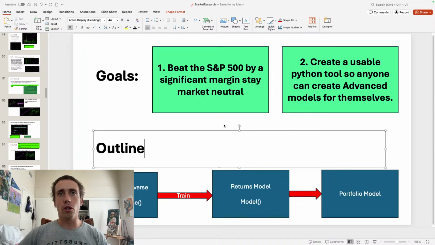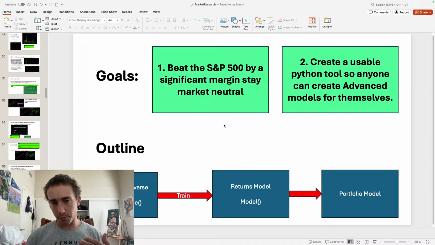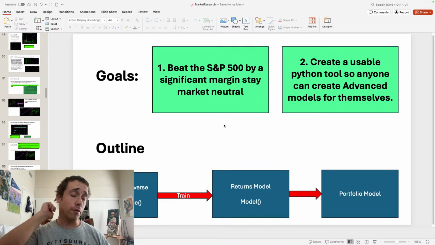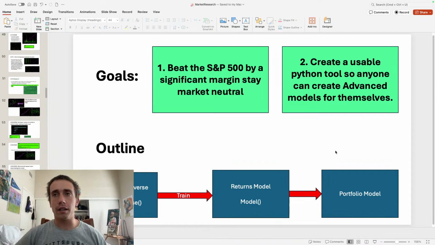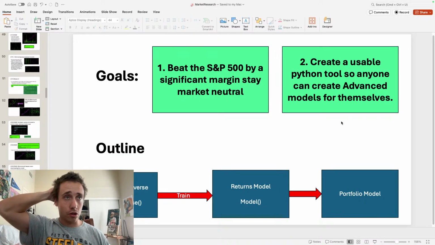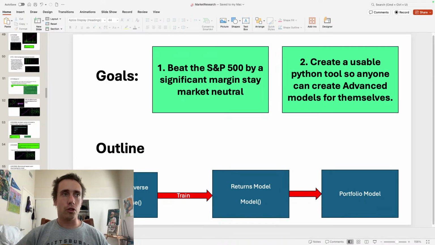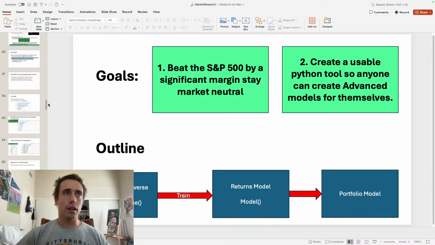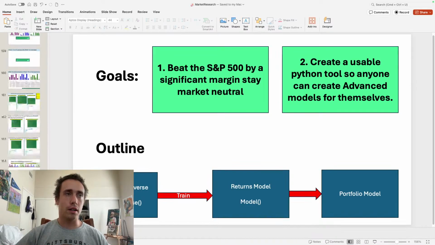The returns model is really good, and I'm very confident in it. So I'll go over that in a sec. The next step, now that I have a good returns model, what I'm working on now is getting a portfolio level model to allocate capital based on the output of the returns model and some other variables like volatility, high level variables, treasury rates, etc.